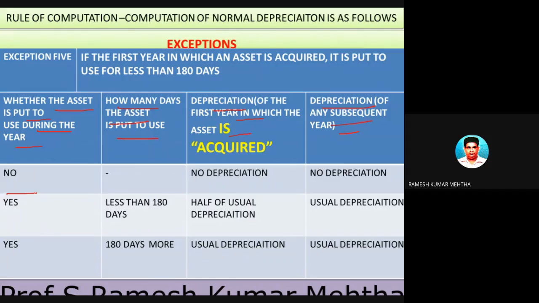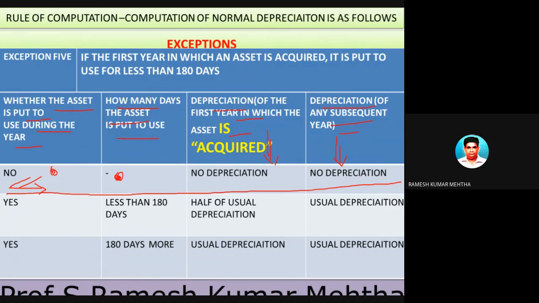First, this particular row: whether the asset is put to use during the year? No, it is not put to use. In such a case, no depreciation is allowed in the first year in which it is acquired or any subsequent year after the purchase.